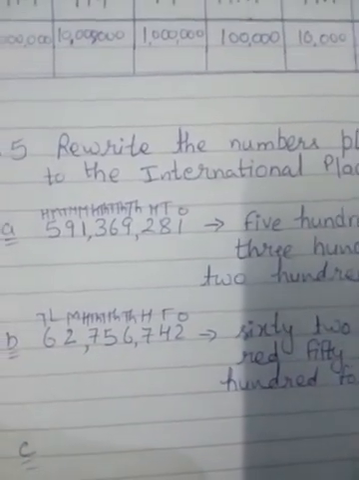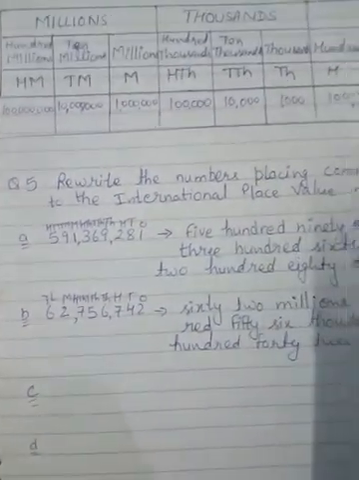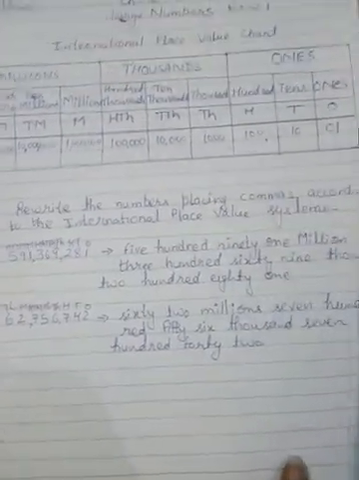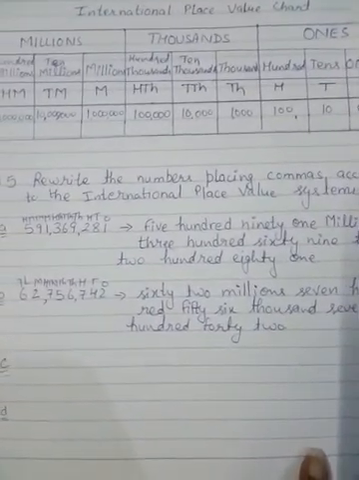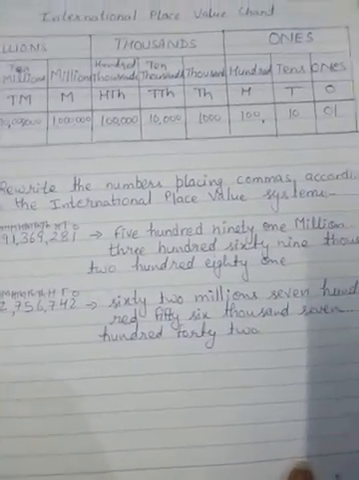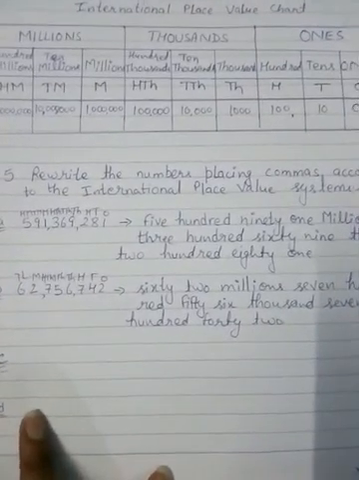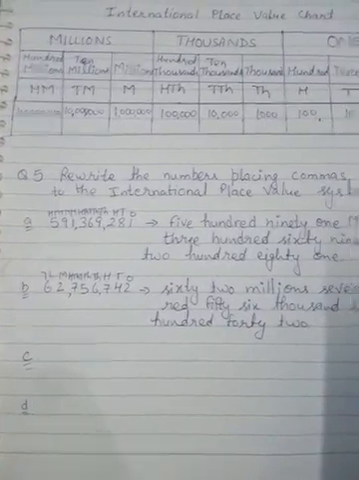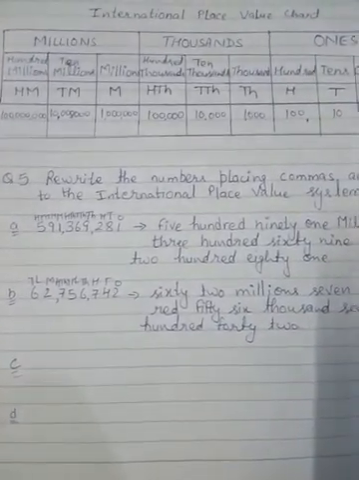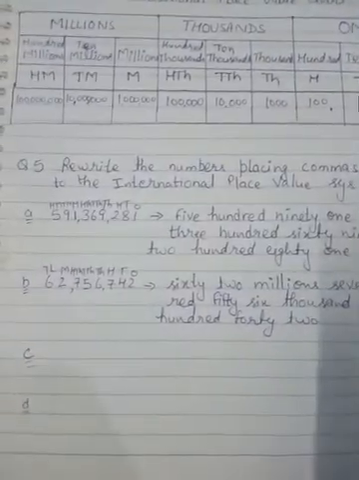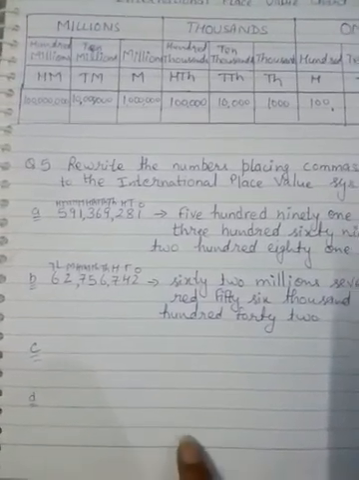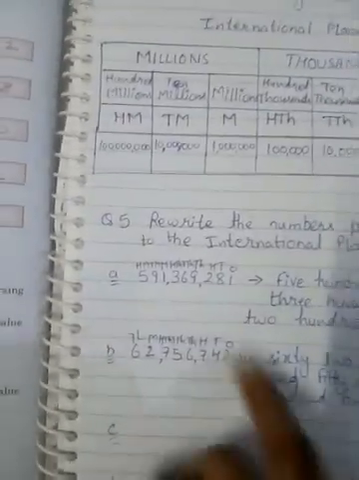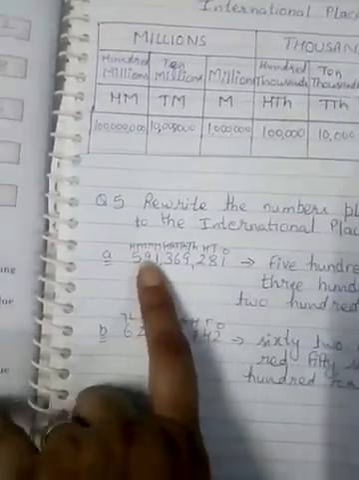They just told you to rewrite the numbers placing the commas, but what you have to do is also write the number name of the given numbers, so that it will be easier for you and you will understand very clearly how to write the international place value system number name. Okay, so the number 591369281 is given to you as question number 5 part A. So how do you write it? First write only these three. Just look at these three numbers.